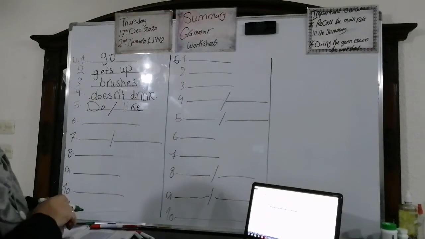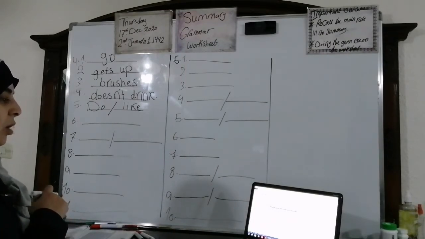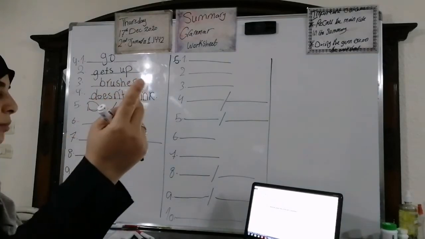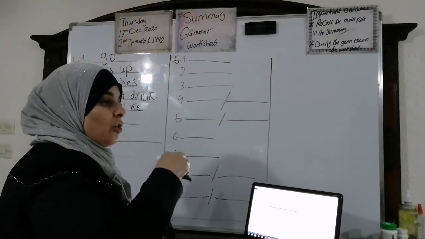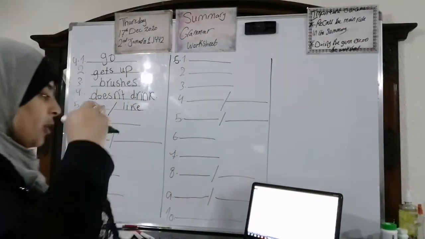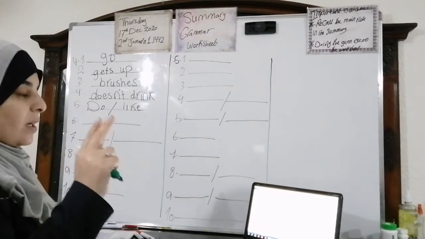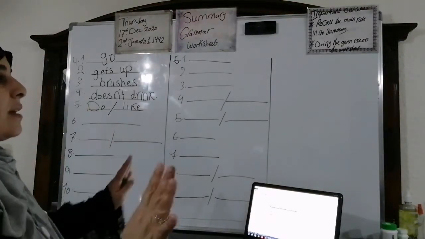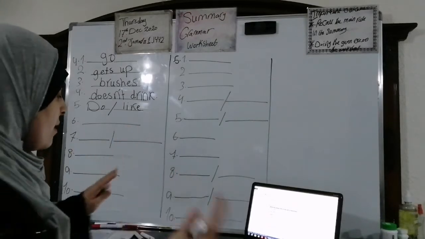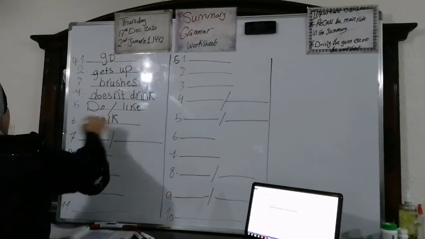Okay. Number 6. Alex and Andrew often walk to school. We have plural, more than one. Are we going to change something on the verb or add anything? No, because it's plural. We have Alex and Andrew. So the verb will stay as it is because it's simple present tense. Walk to school. Deal. Number 7.